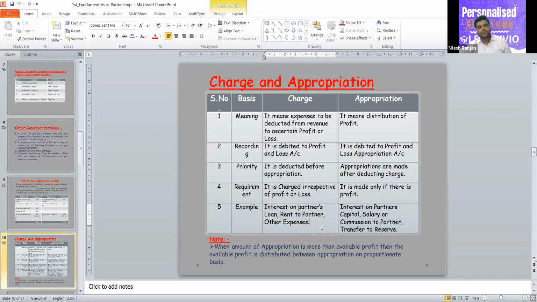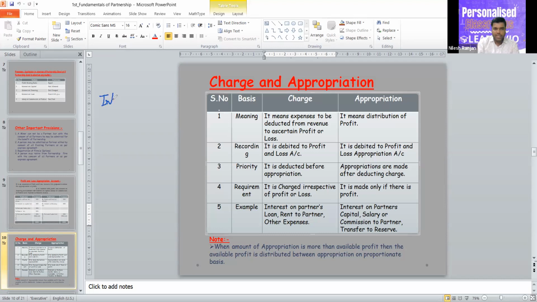Now, you can see there is a note written below. When the amount of appropriation is more than available profit, then the available profit is distributed between appropriations on a proportionate basis. Now, what does it mean? Let's say there are two appropriations given in the question.